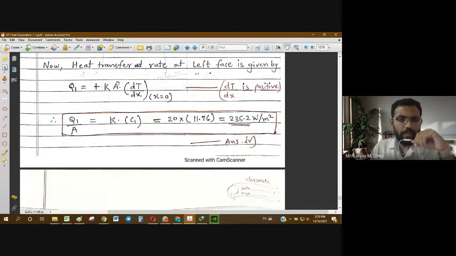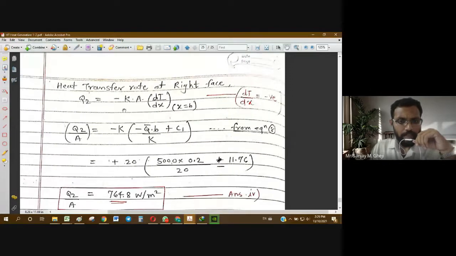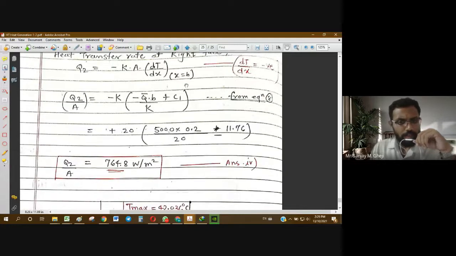Now as area is not given, we'll assume it to be 1 meter square. So q1 by A is 235.2 watt per meter square. Then the heat transfer rate at the right face is minus kA dT/dx at x equal to b.